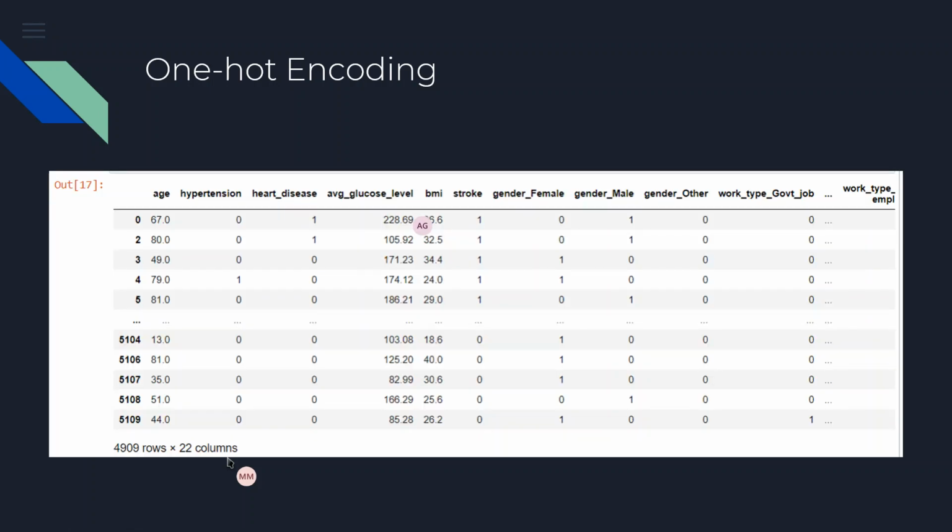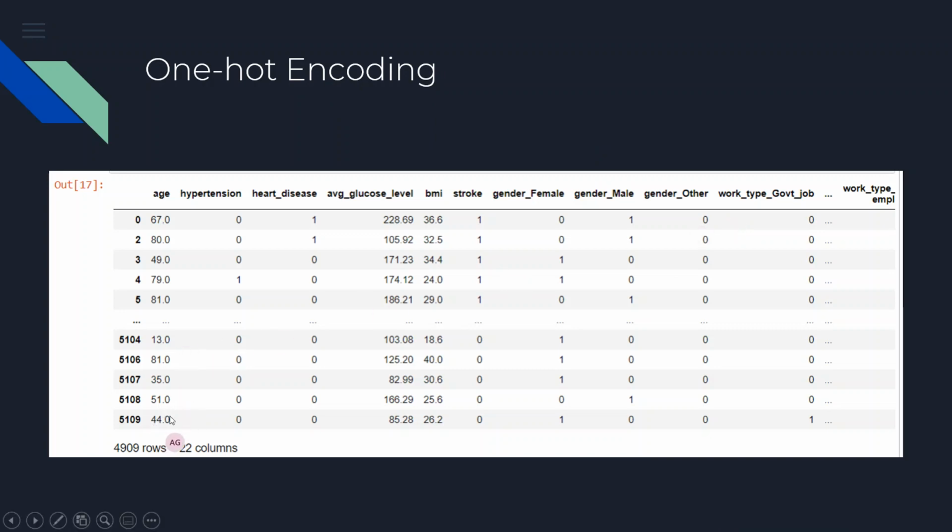So for example, here, as you can see, if a person is male, then one is marked against male, and female and other get zero. Accordingly, all the people were categorized in terms of gender into these three dummy features. Similarly, when it comes to job types, if the person was in a private job, that was also divided. So all the features were ultimately converted into numeric data.